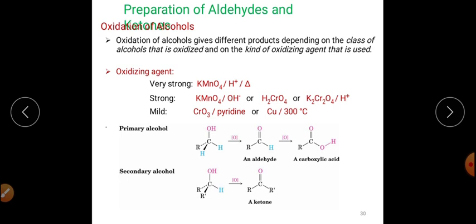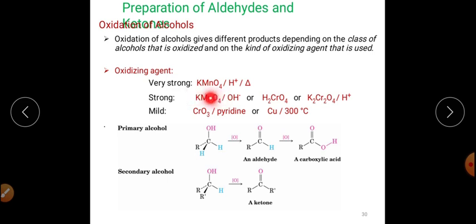So first of all we have KMnO4, and this acidified KMnO4 will act as a very strong oxidizing agent.